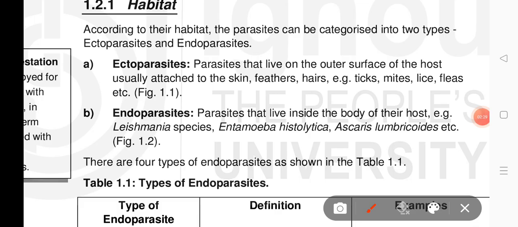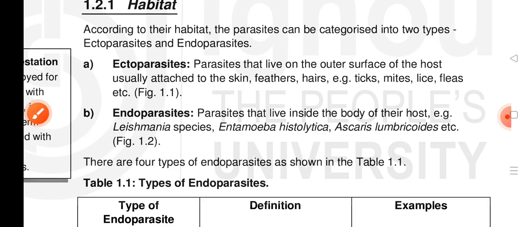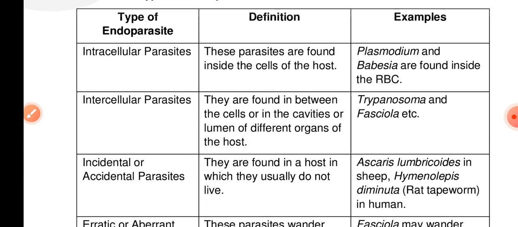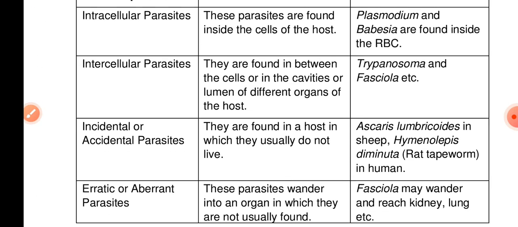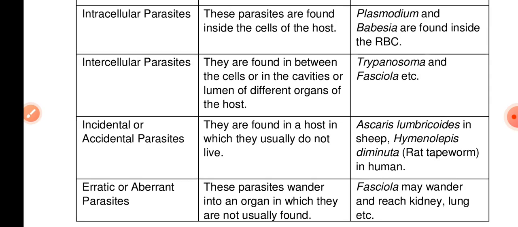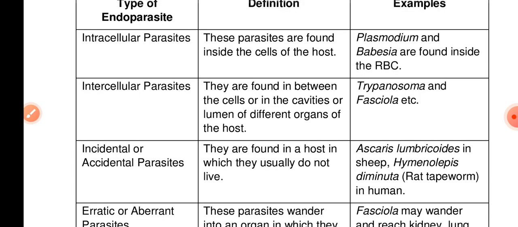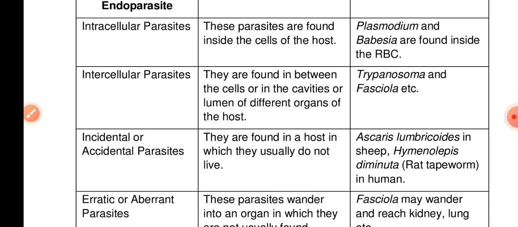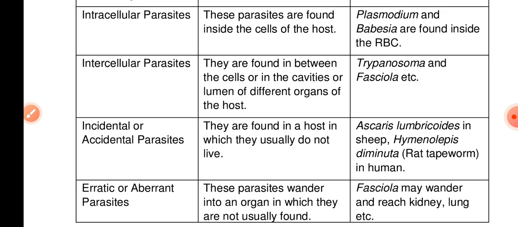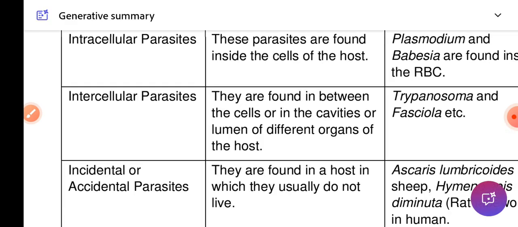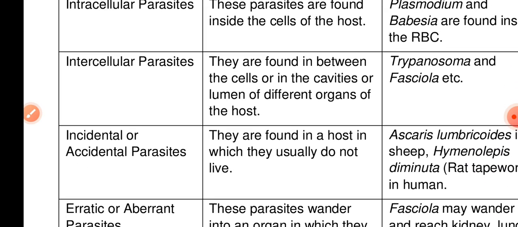Endoparasites are divided into many types: intracellular endoparasite, intercellular endoparasite, accidental endoparasite, and aberrant endoparasite. These parasites live inside of their host.